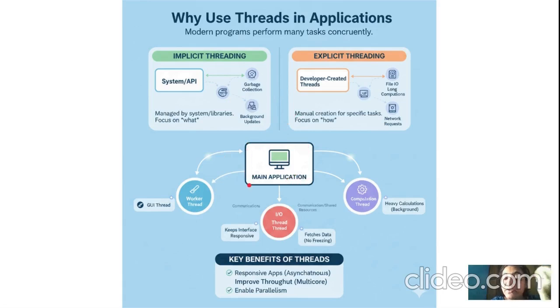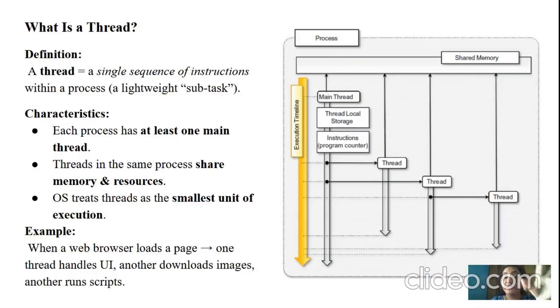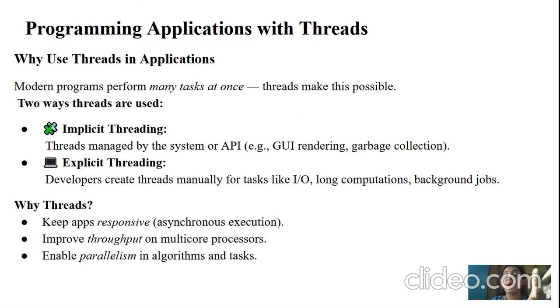After learning about programming applications with threads, you can recall the flow: why we are going to use threads in applications, so why threads. After understanding this, we are now going to dive into the concept of what a thread is. The definition of a thread is a single sequence of instructions within a process. That is called a thread.